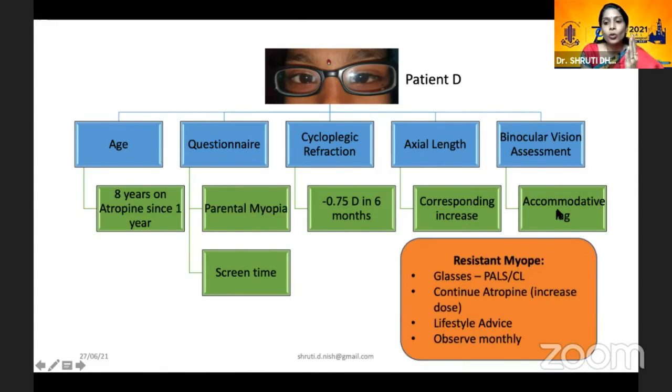Now, this is a child whom I would probably call a resistant myope. So this means a child is on glasses, is on atropine, and still doesn't seem to stop progressing. So for such children, we have to explore other options, but I would still not consider stopping atropine. I would probably increase the dosage to twice a day. And of course, lifestyle advice would make sense, and observe these kids much faster, like monthly would be better.